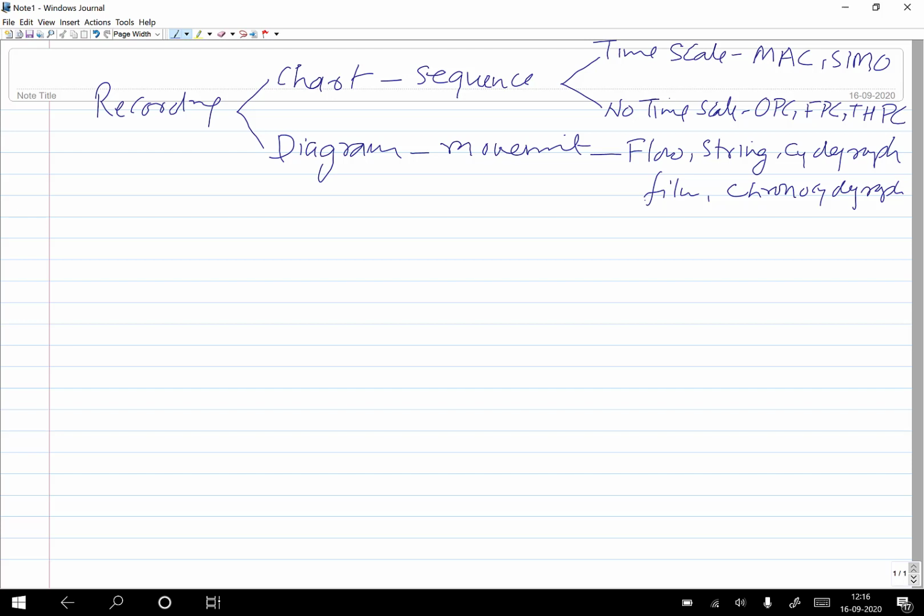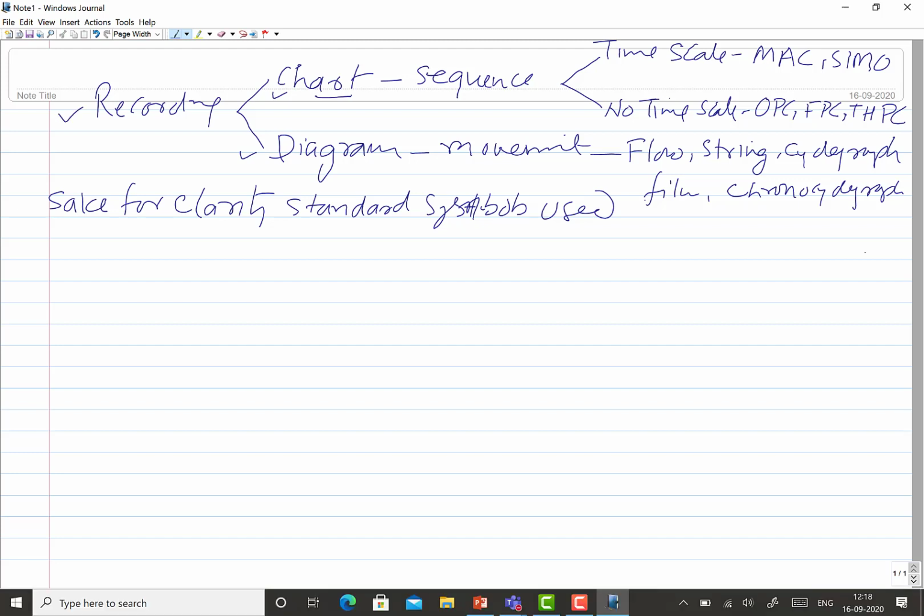Now I will come into the specific types of charts and how those are developed. So whether it is the diagram or the chart, for the sake of clarity, a few standard symbols are used. For the recording purpose we use charts.